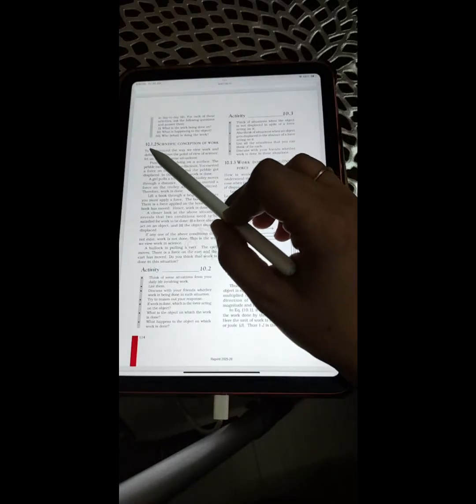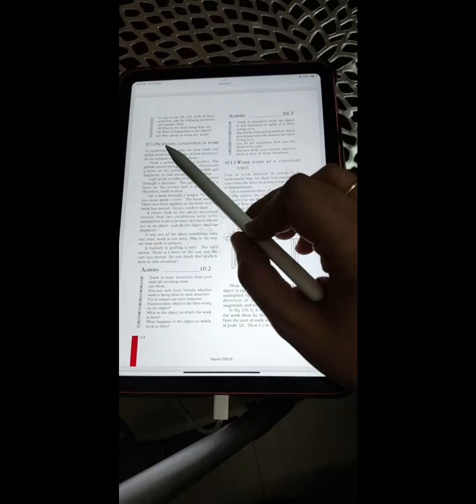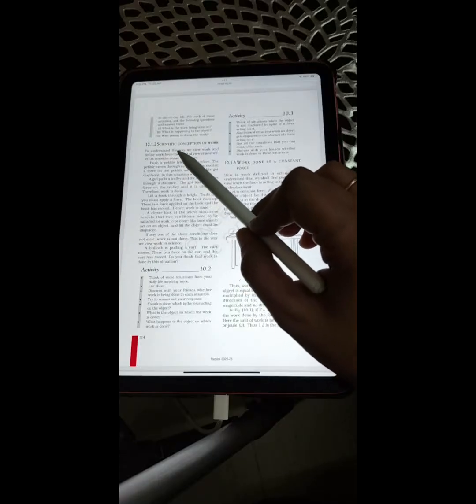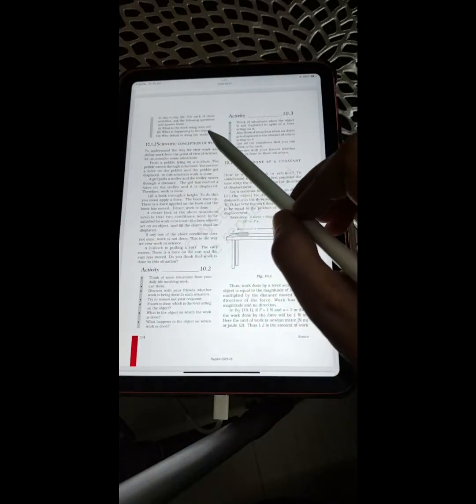So we are on the next topic, 10.1.2, Scientific Conception of Work.